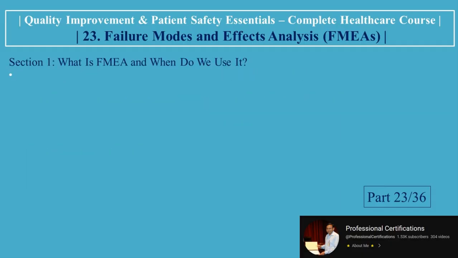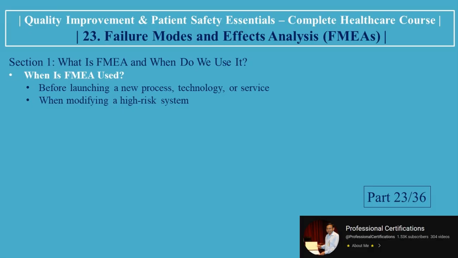What is FMEA and when do we use it? FMEA is a structured, team-based method used to anticipate how and where a process might fail, and how those failures would affect outcomes. When is FMEA used? Before launching a new process, technology, or service, when modifying a high-risk system, to proactively prevent harm before incidents happen. FMEA is about thinking ahead, not reacting after the damage is done.